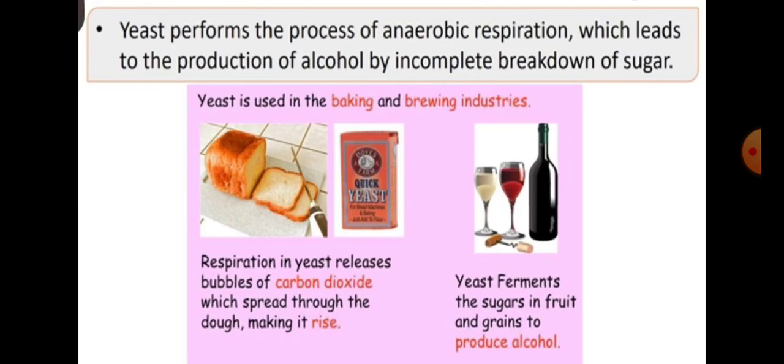See here, while making bread, yeast is used. So yeast is used in the baking and brewing industries. In the baking industry, respiration in yeast releases bubbles of carbon dioxide, which spread through the dough, making it rise.